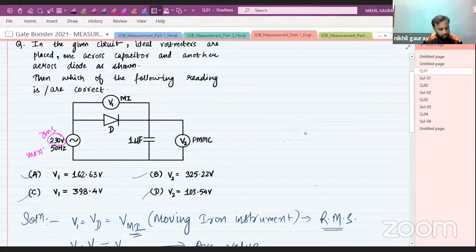Okay, one has answered. Rajesh, RMS value. Okay, Suresh, RMS value. Okay, both are correct. So the value given in the supply is nothing but the RMS value.